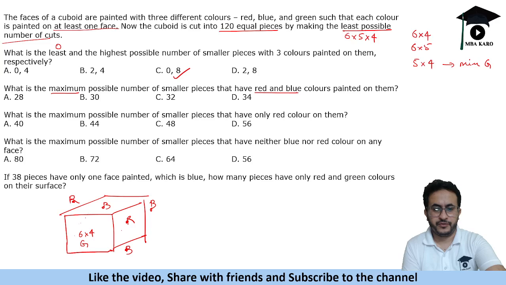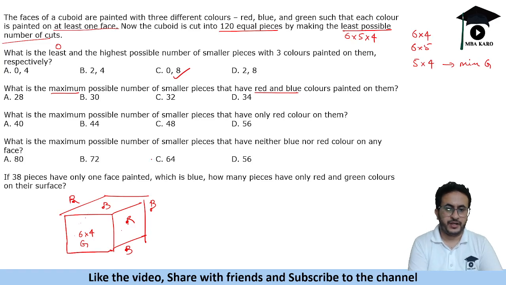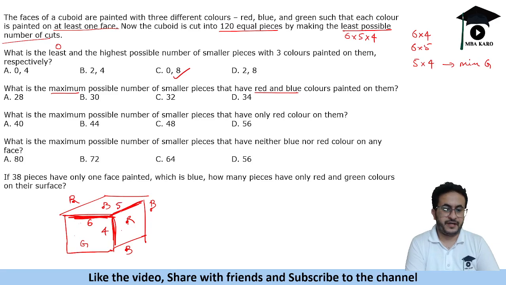So how do we maximize this count? Let's make the count here, how much we will get. Now we have to have red and blue colors painted. This is 6 into 4, so let's say this length is 6, this is 4, so this dimension is going to be 5. So we will have 5 cubes here because they have red and blue painted. Then we will have 5 here, red and blue painted, and 5 on the bottom also, red and blue painted.